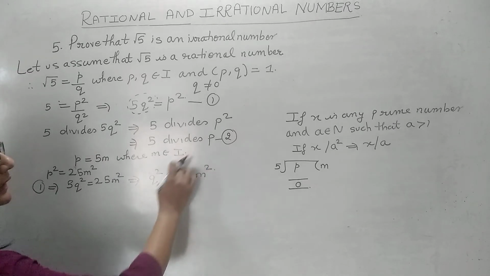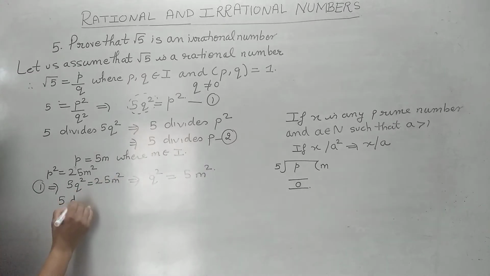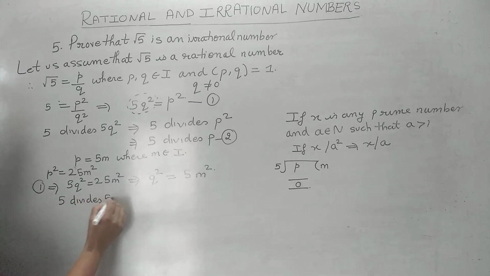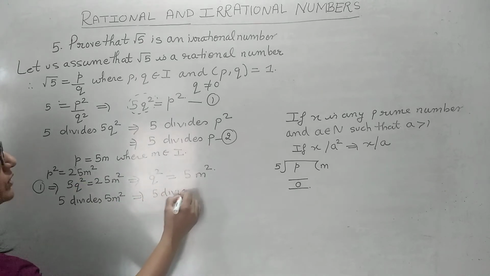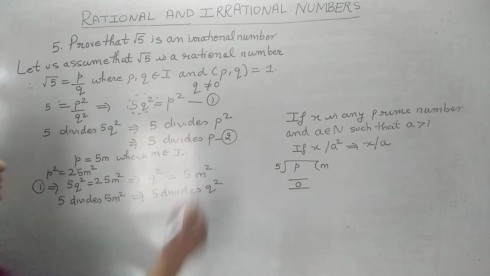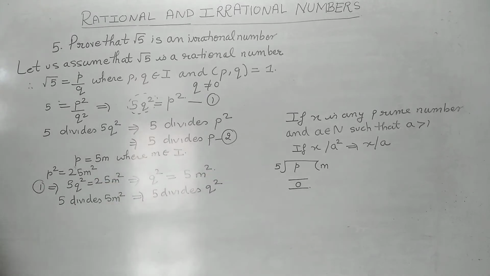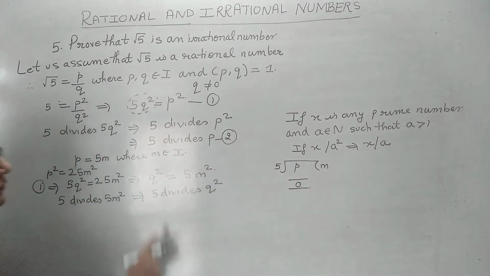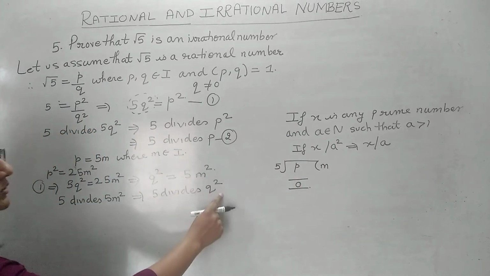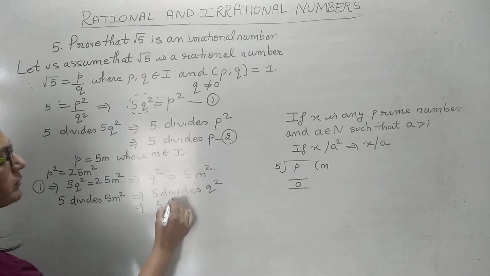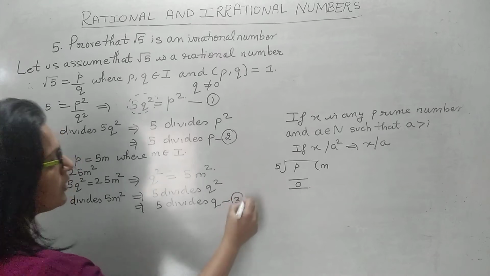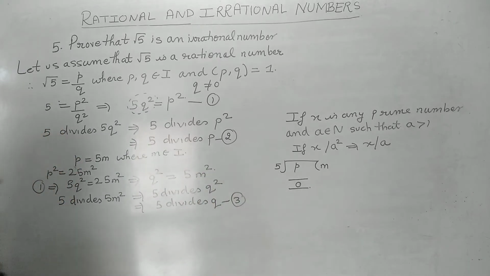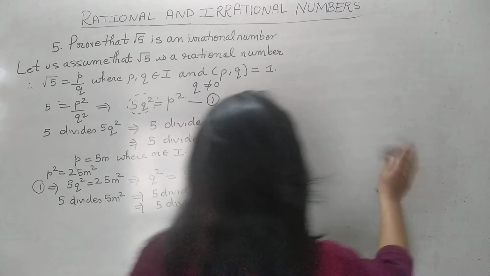Multiple of 5, and 5 will divide the multiple of 5. 5 divides 5m square because it is a multiple of 5. If 5 is dividing the right hand side, that means 5 divides the left hand side also. It will divide q square. Now we are using the same result: if there is a prime number which divides a square of a natural number, that means it divides the number also. So there is no need to write the result directly. We can use the result in the answer.